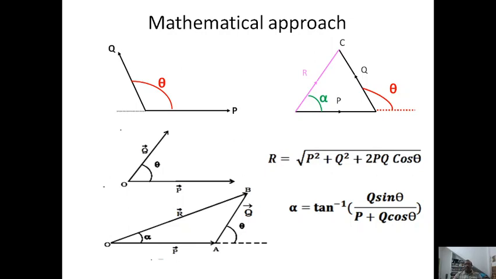Hence, your arrangement should be such that the force system is not disturbed, and the continuity path of P and Q is the same, right? And the resultant will be in the opposite direction. So you got the resultant. Now, what is alpha? Earlier also I mentioned that alpha is the angle between the initial force, that is P or the horizontal axis, and the resultant. Now you get alpha using the same formula as you use in the parallelogram law of forces. So this is a very understandable point.